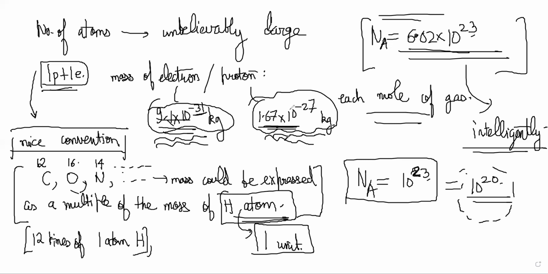This is 10 power minus 31. This is 10 power minus 27, right? So approximately you can ignore this mass when you take the mass of a hydrogen atom. The mass of a hydrogen atom came out to be roughly 1.67 into 10 power minus 27 kg, right?